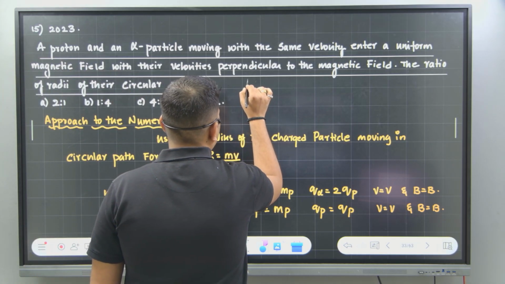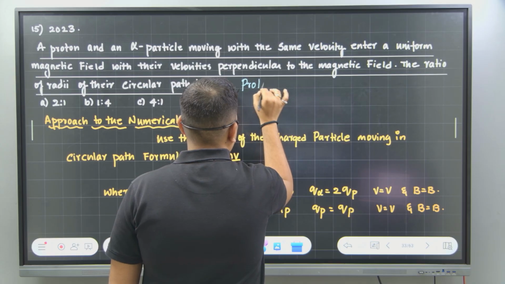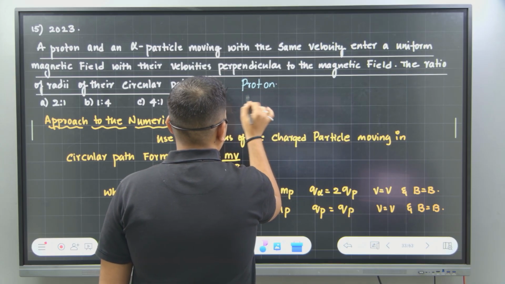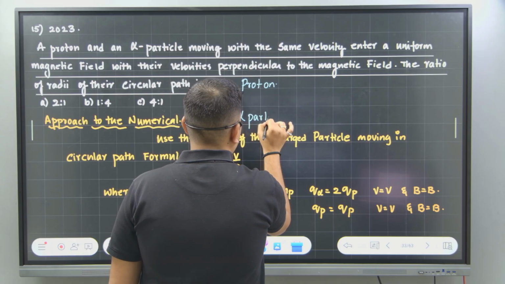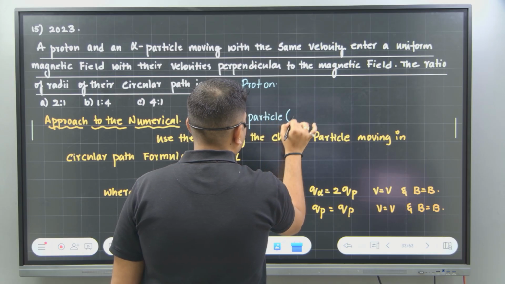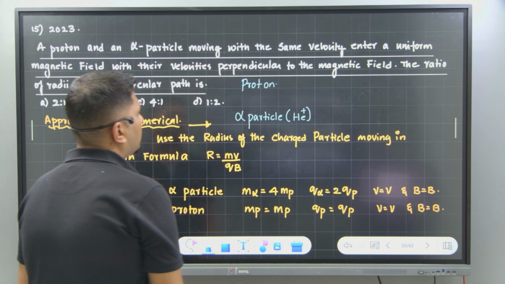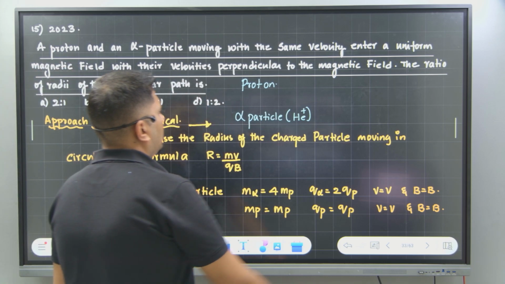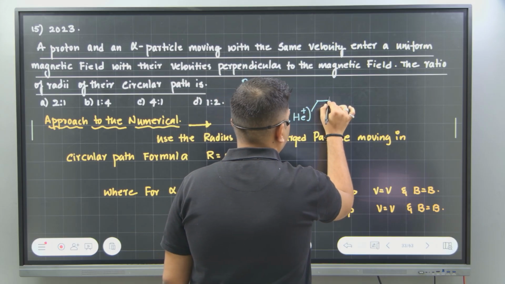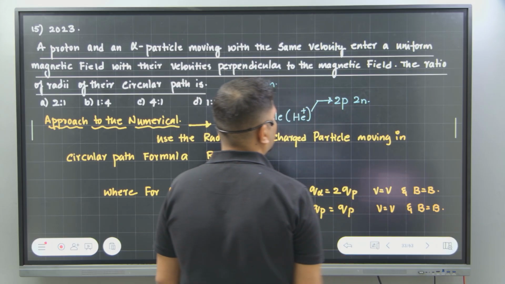What is alpha particle? Proton is proton only, can't change. Okay, we'll talk about alpha particle. What is alpha particle? Alpha particle is nothing but a helium nucleus, correct? What is helium? Helium is nothing but a particle which has 2 protons and 2 neutrons, correct?